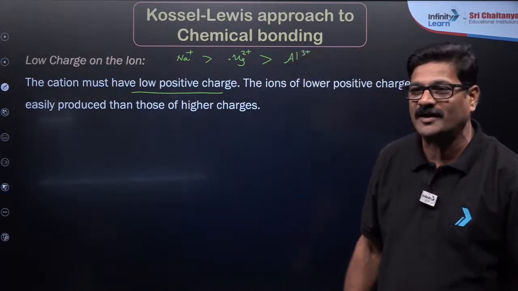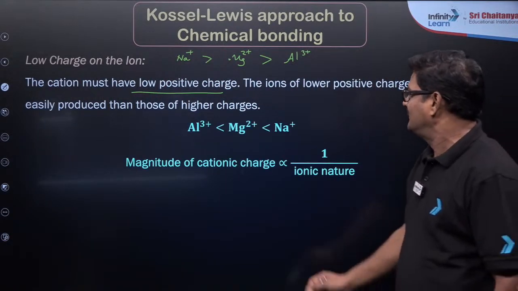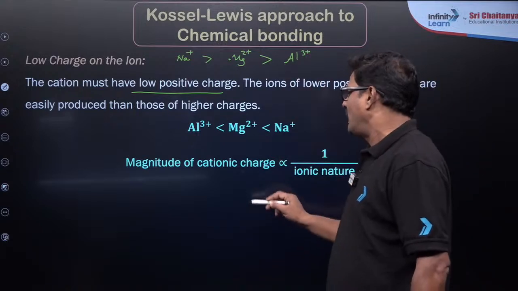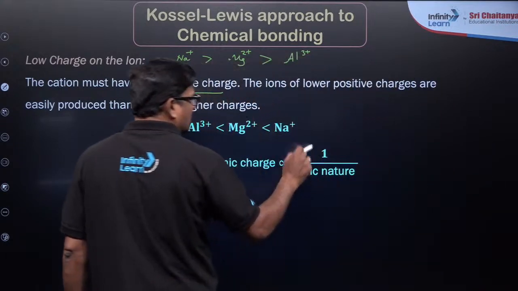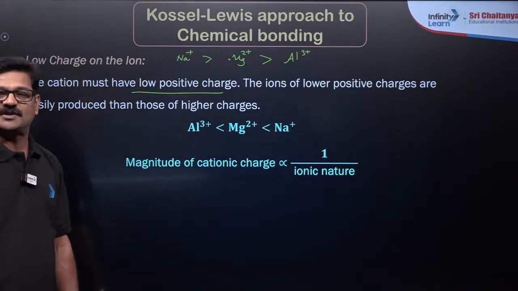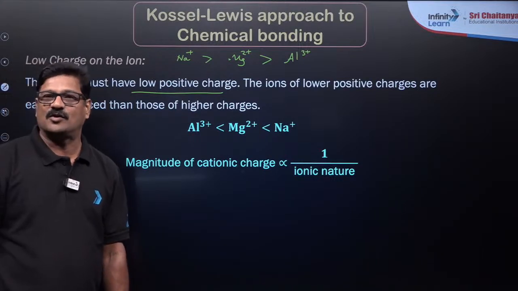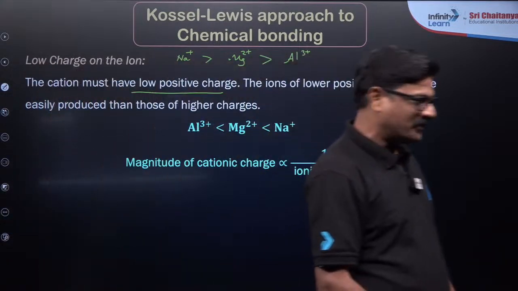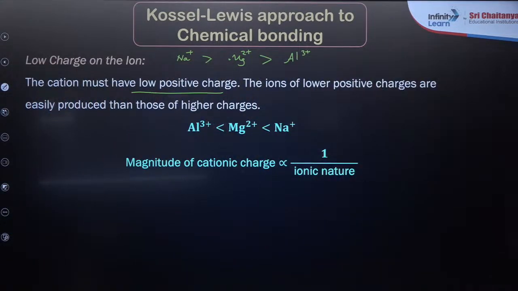Are you getting or not, Rohit? And so the same thing is given. The magnitude of the cation charge is inversely proportional to ionic nature. We will meet this point again in Fajan's rule.